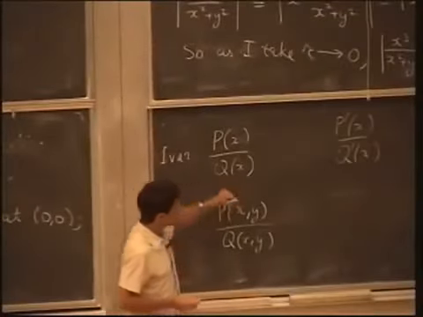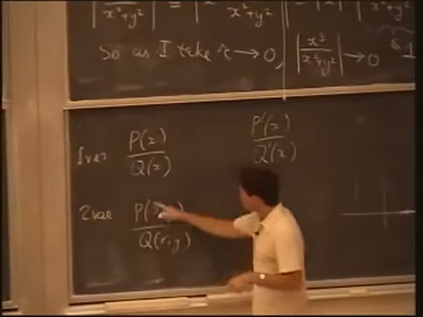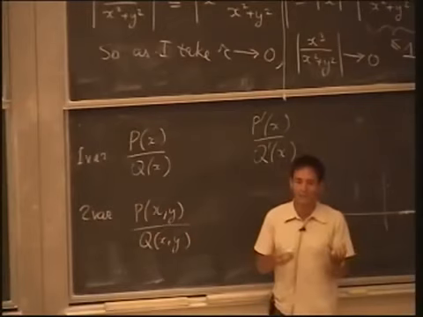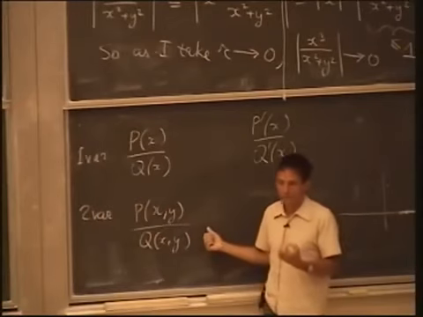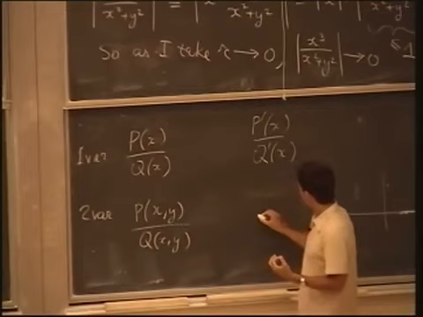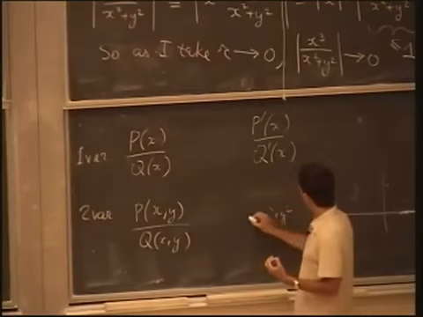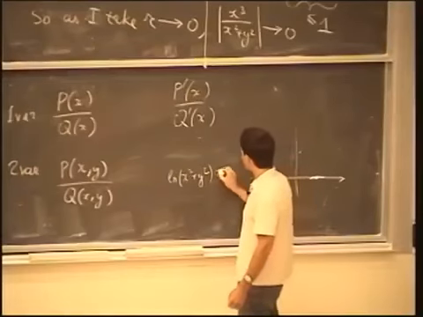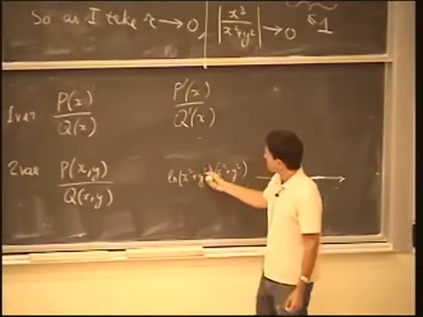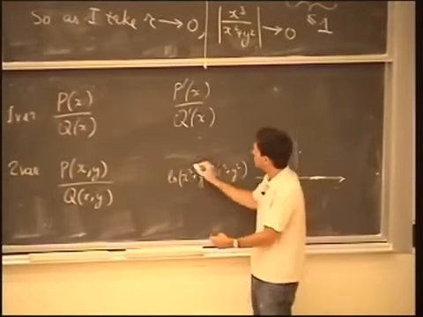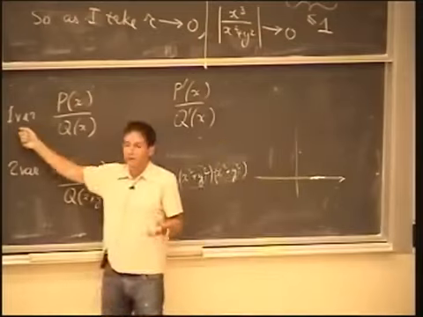Now, sometimes it happens that you can convert this function that you have in 2 variables into a function in 1 variable. One of the exercises, I think it's the last one on homework, is about this, where you can use polar coordinates to realize that the function you have involves x squared plus y squared. I think it's something like logarithm of x squared plus y squared times x squared plus y squared, something like this. So you realize that actually it only looks like it's a function of 2 variables, but actually it's a function in 1 variable, namely this. And then you are back to the 1 variable case, and then it becomes fair game.